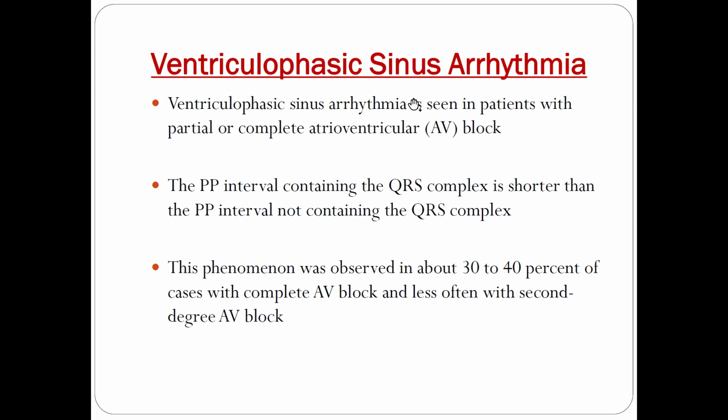Ventriculophasic sinus arrhythmia is another variant, commonly seen in patients with partial or complete atrioventricular block. In patients with atrioventricular block, the PP interval containing the QRS complex is shorter. There is AV dissociation, so the atria beat independently and the ventricles beat independently. The PP interval which contains the QRS complex is shorter than the PP interval not containing the QRS complex.